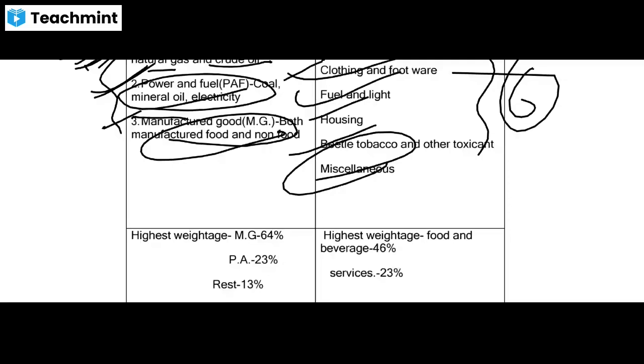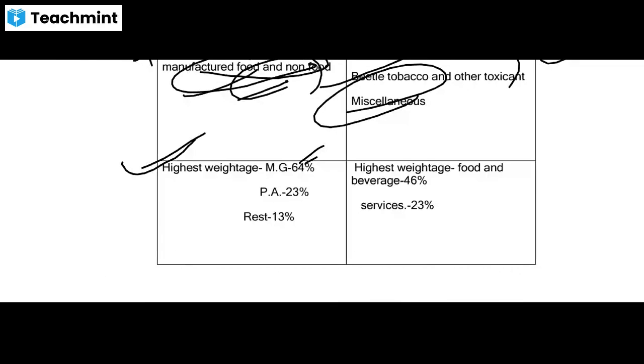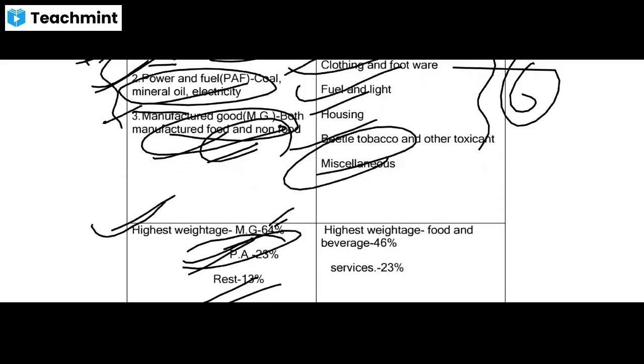In WPI, the highest weightage for calculating this index is given to manufactured goods, that is manufactured foods and non-foods. 64% weightage is given to manufactured goods, while for primary articles they have given 23% weightage and the rest 13% weightage. Whereas in CPI, the highest weightage is given to food and beverages, that is 46%, and services 23%.